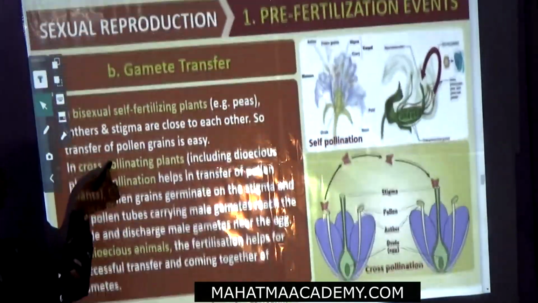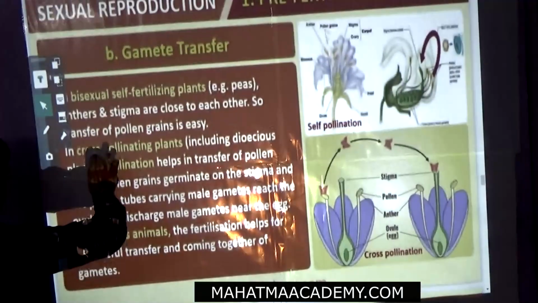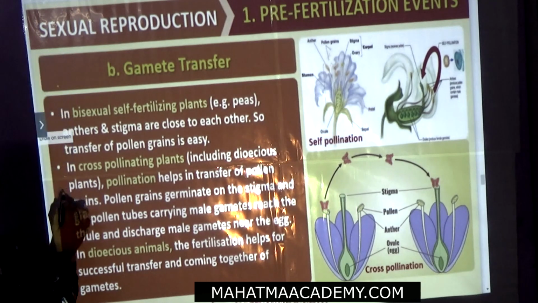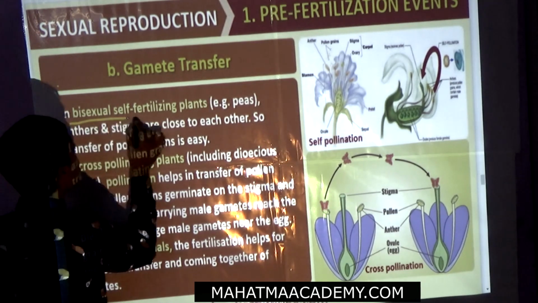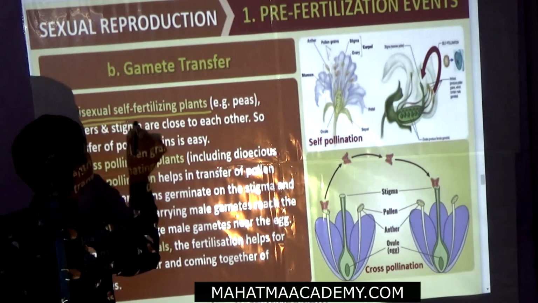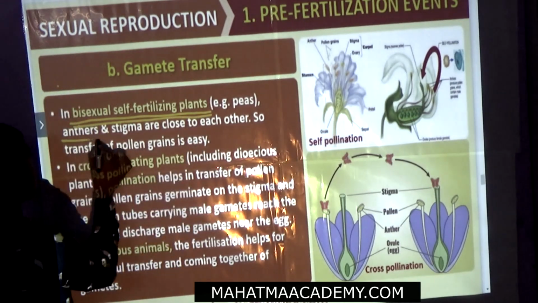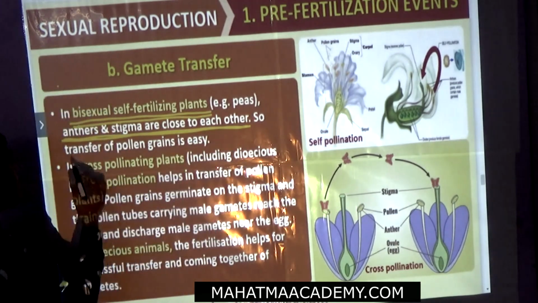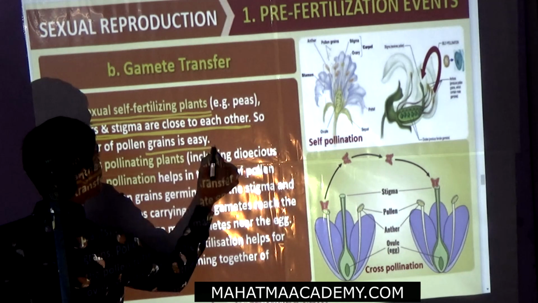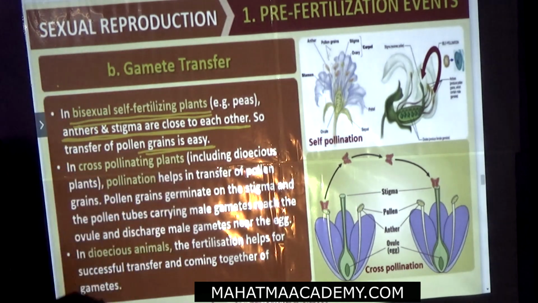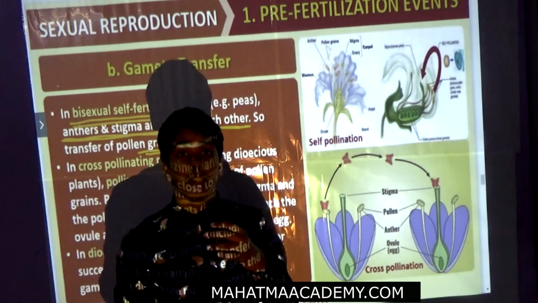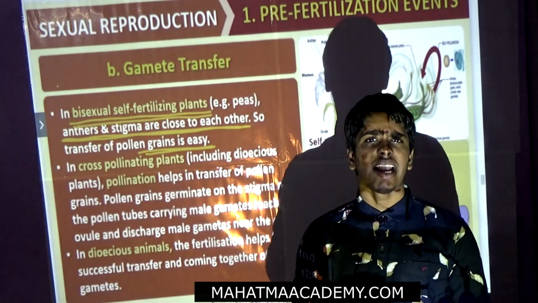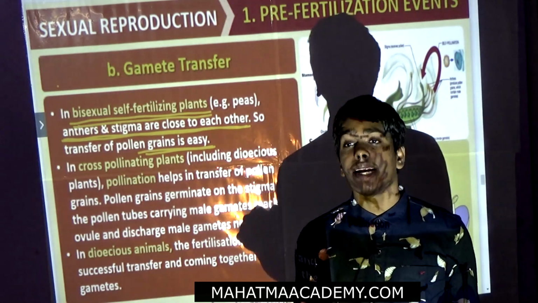Now we will see the last one of the pre-fertilization events. In bisexual self-fertilizing plants, the gametes are close to each other, so transfer of pollen is easy. It's called self-pollination. That means in a bisexual plant, the male and female parts are in the same plant, so they can transfer the pollen grains easily.